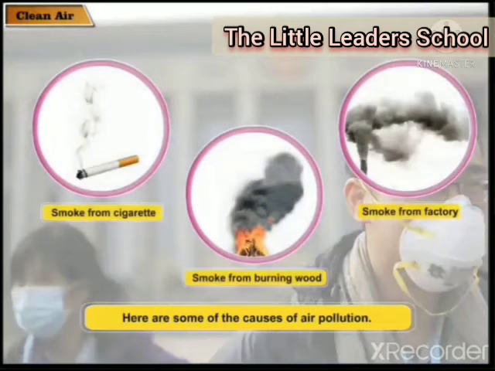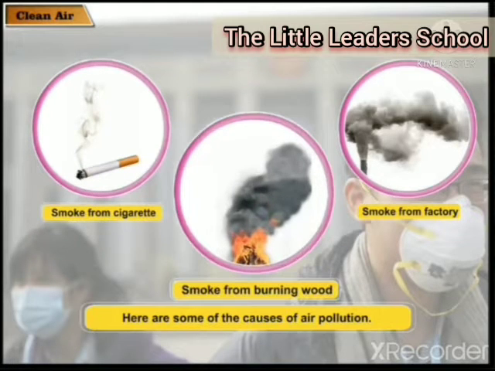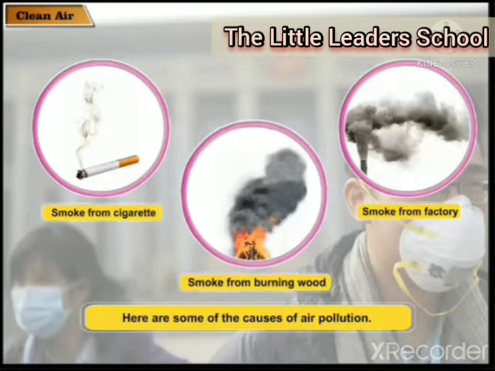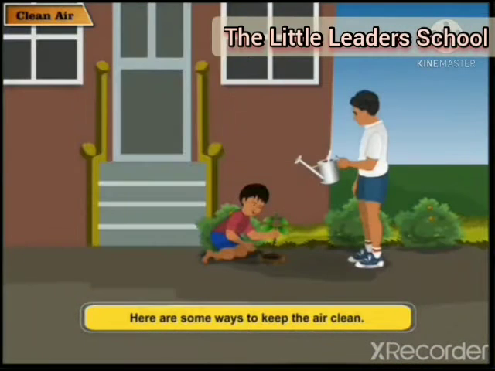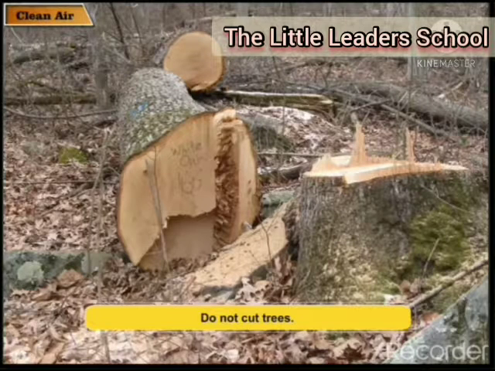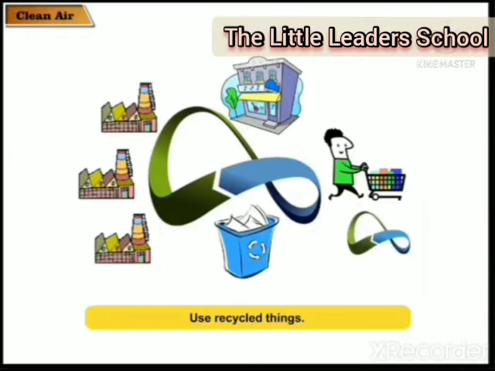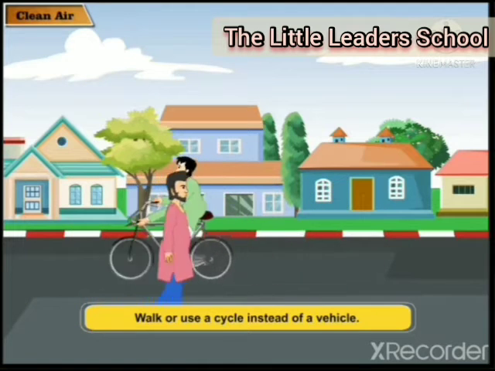Here are some of the causes of air pollution: smoke from cigarettes, smoke from burning wood, and smoke from factories. Here are some ways to keep the air clean: plant trees, do not cut trees, use recycled things, walk or use a cycle instead of a vehicle.